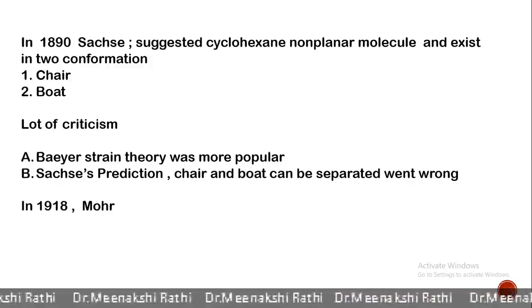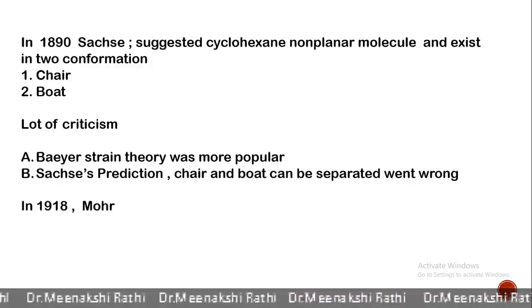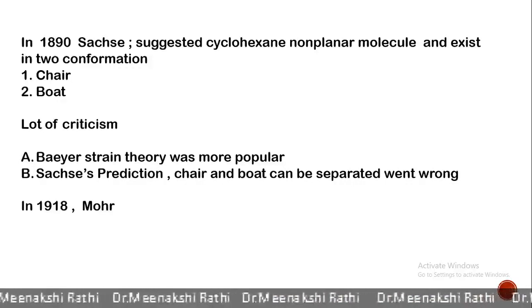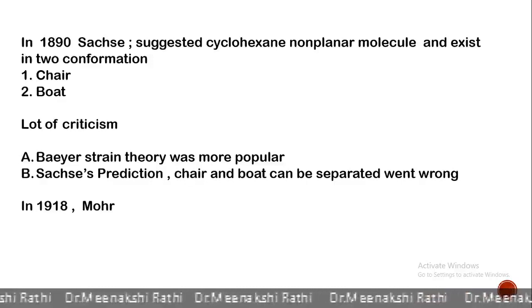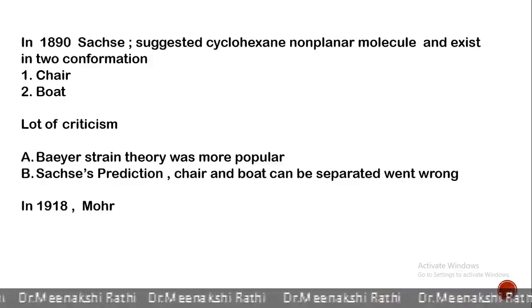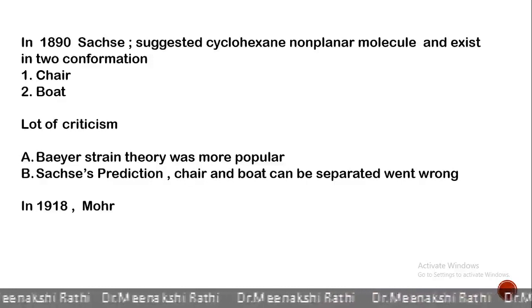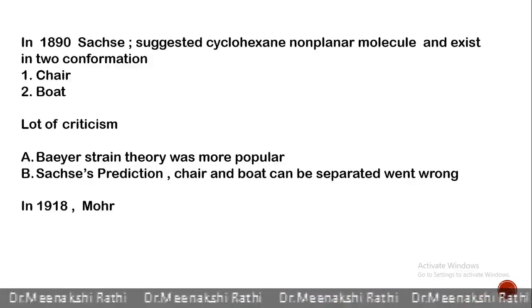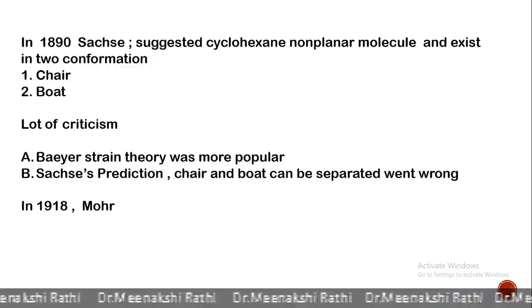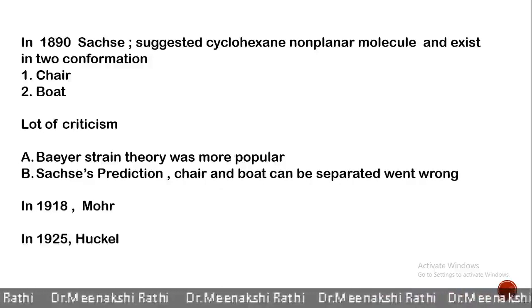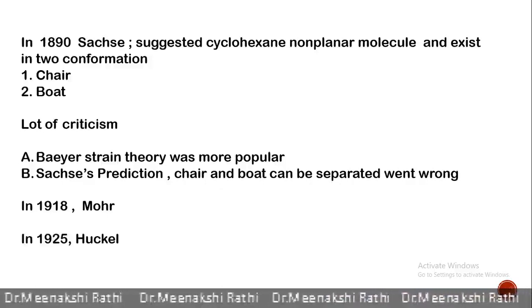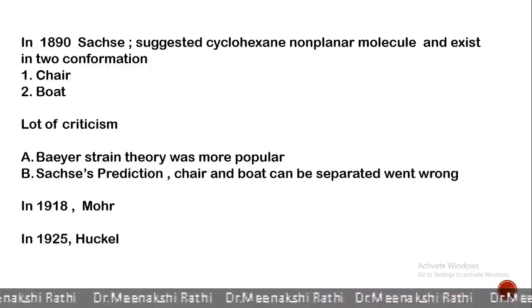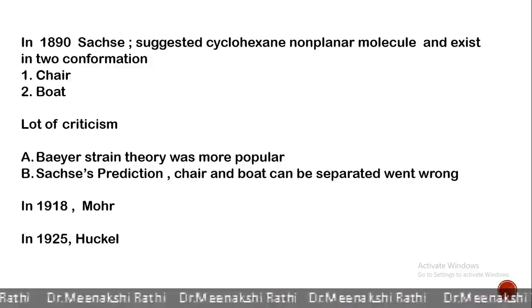Later, in 1918, Mohr used the concept of chair and boat forms to study the Decalin system and predicted that Decalin should have two isomers, that is trans-Decalin and cis-Decalin. Later in 1925, Hückel separated the two isomers of Decalin.